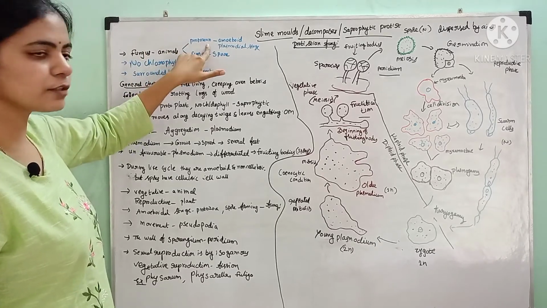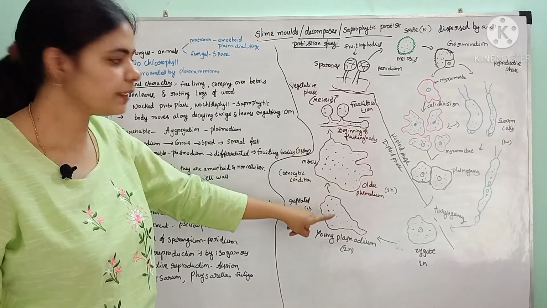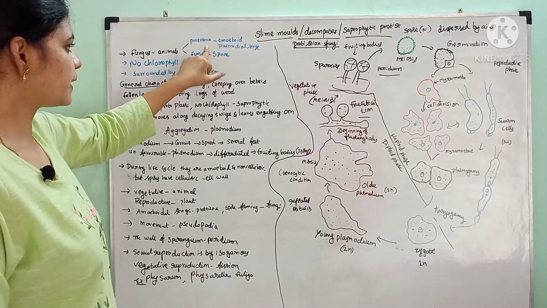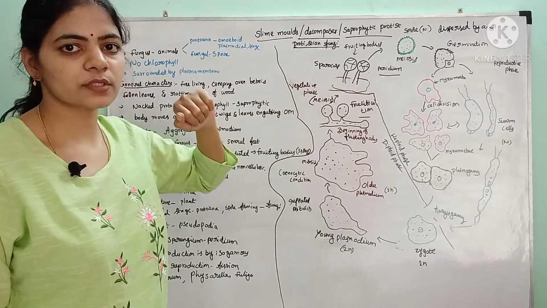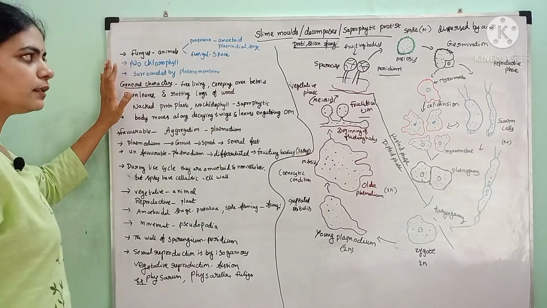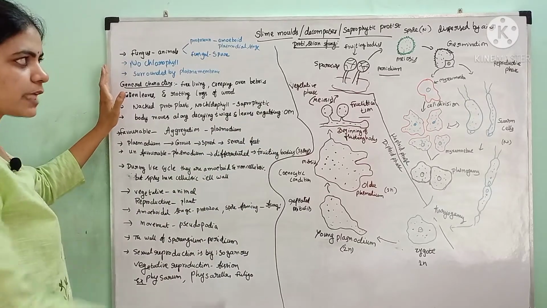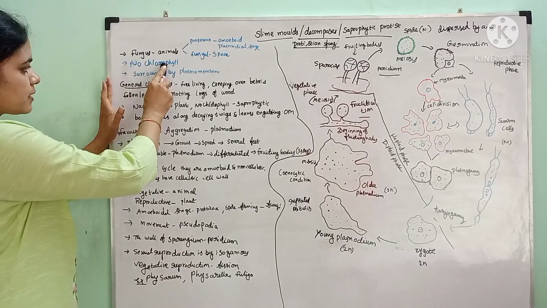The protozoan character is that in its life cycle, it has an amoeboid plasmodial stage. In its reproductive stage, they produce spores. Presence of spores is the fungal character, and their mode of nutrition is saprophytic. Hence, there is no photosynthesis and no chlorophyll present.